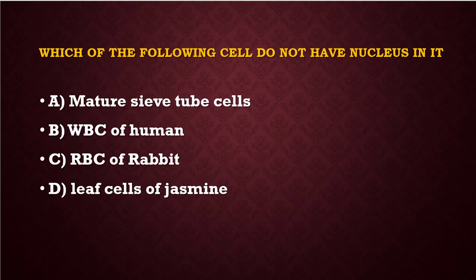And the next question: which of the following cells do not have a nucleus in them? Mature sieve tube cells, WBC of human, RBC of rabbit, leaf cells of jasmine. Which is correct? A. Mature sieve tube cells do not have a nucleus, but all the others have a nucleus in them.